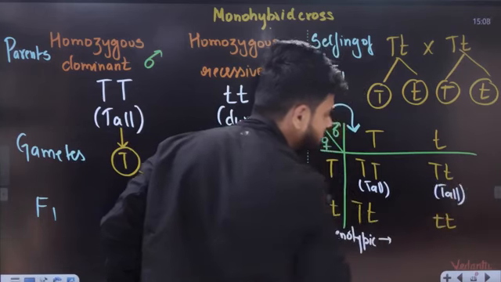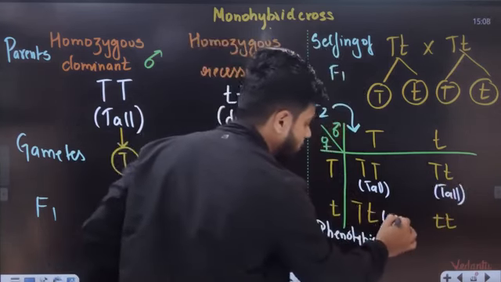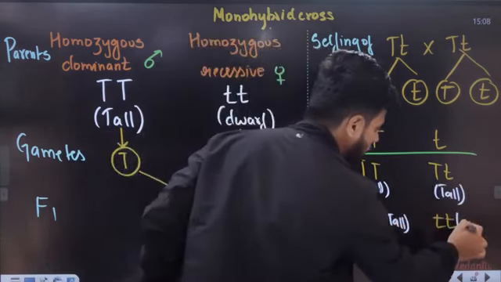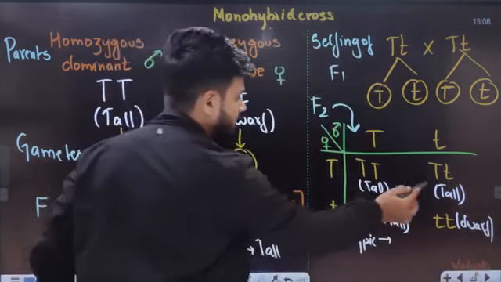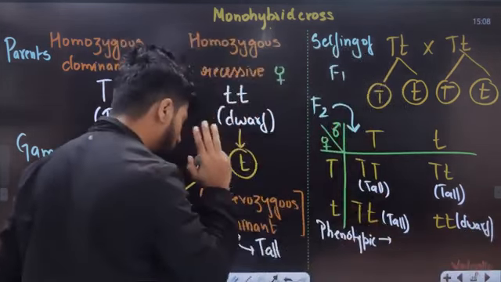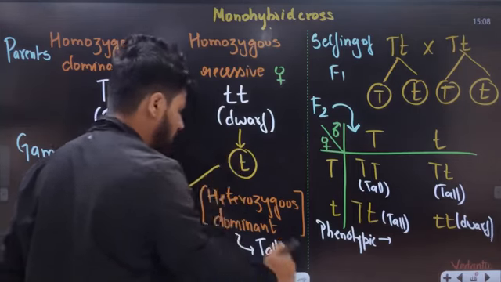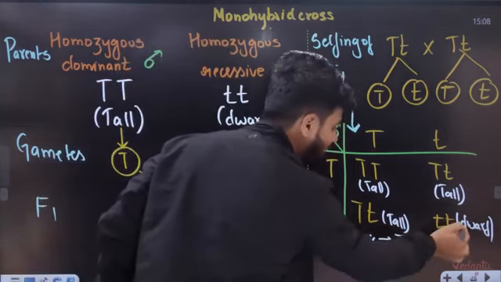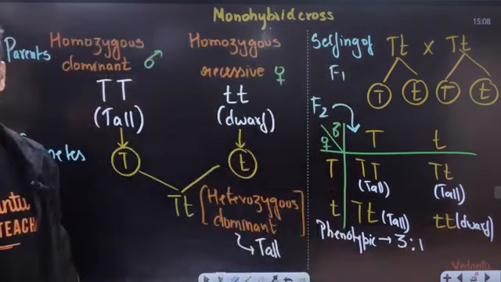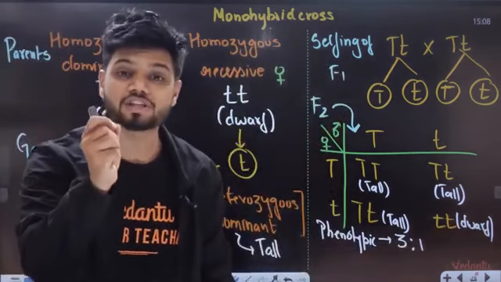Why? Because capital T is dominant. This also is going to be tall, but this is going to be dwarf. So how many are tall, students? 1, 2, 3. 3 are going to be completely tall here. 3 is to 1. 1 is going to be dwarf. That is called your phenotypic ratio.